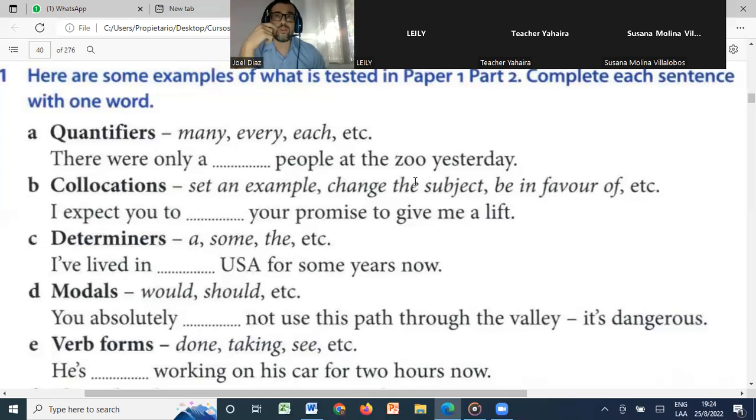So who would like to do, for example, sentence B, where it says, I expect you to your promise to give me a lift. What do you think collocates with promise here? Who would like to say that one?